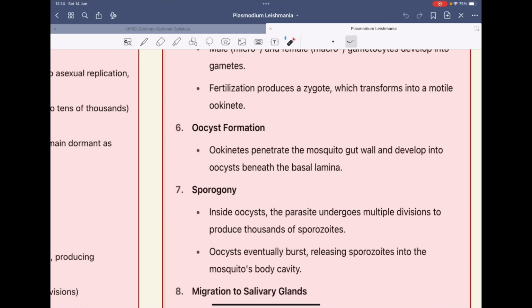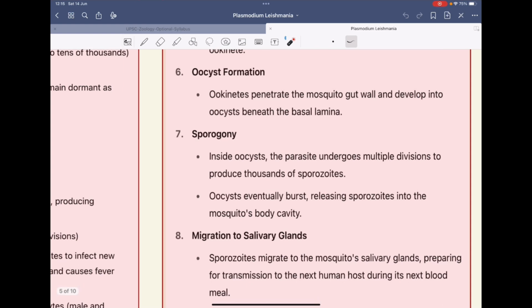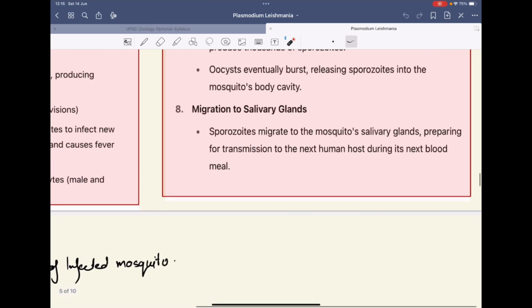This oocyst will form the ookinete. So the ookinete will penetrate the gut wall and will finally reach the proboscis, where it will release the sporozoites, and finally these sporozoites will migrate to the salivary gland of this mosquito and will be transmitted to the next human host.